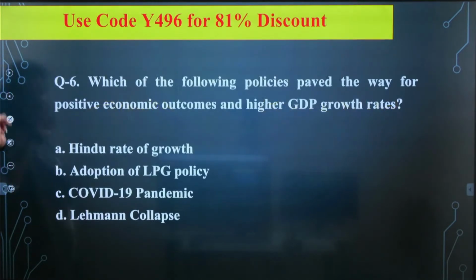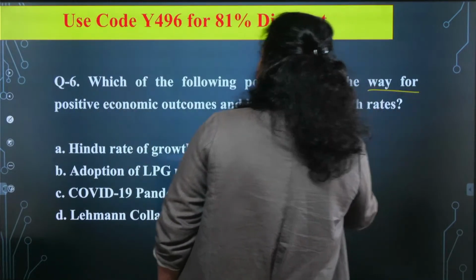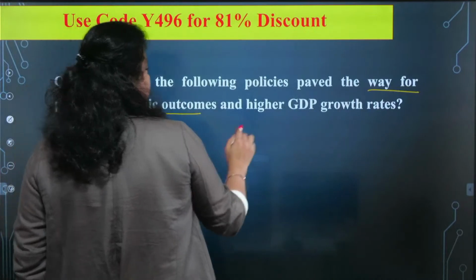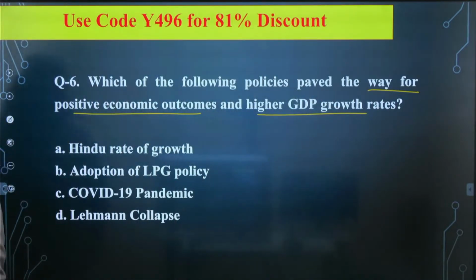Okay, next. Which of the following policies paved the way for positive economic outcomes and higher GDP growth rates? Which of these four policies helps us get positive economic outcomes as well as higher GDP growth? A, B, C, or D?